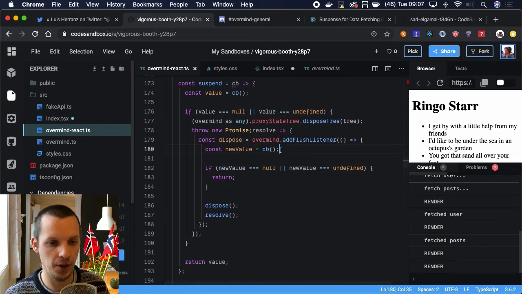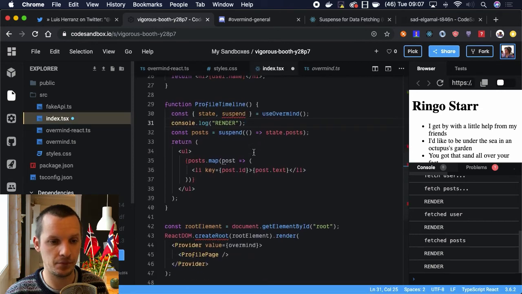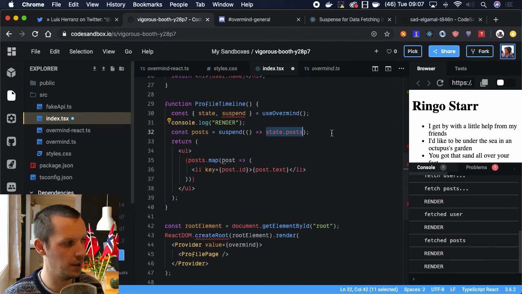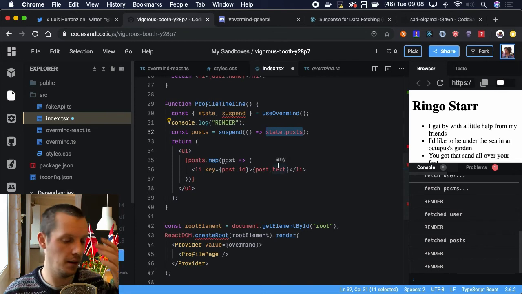So that means that we would basically need to optimize this code so that based on what you're trying to return here, we would need to create one promise. We would have to evaluate to the same promise, which we can do with Overmind because we can actually track what you're trying to access inside this callback here, which is kind of interesting. So I guess with Redux, this wouldn't be as optimal because you're not able to link a promise to a specific state you're trying to look at.